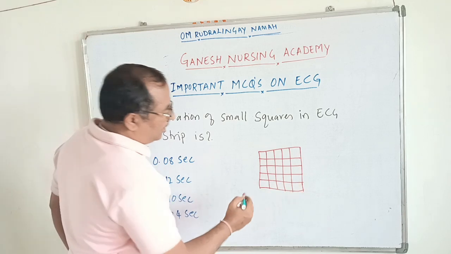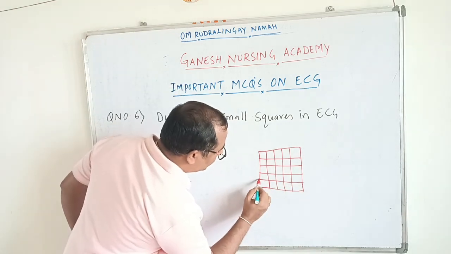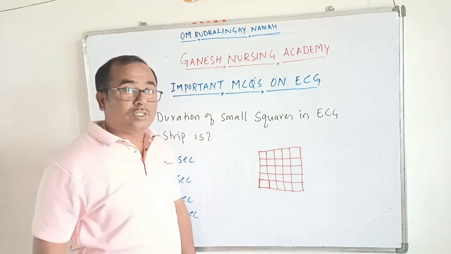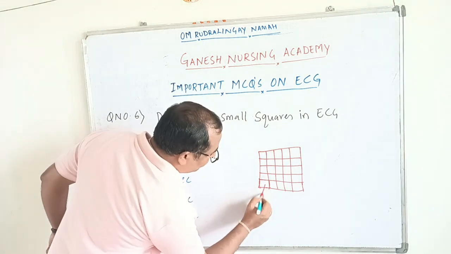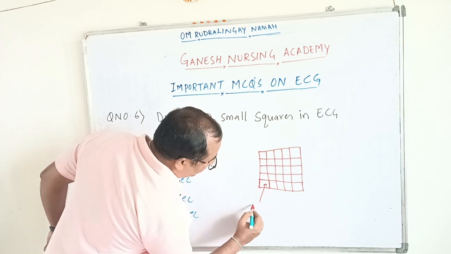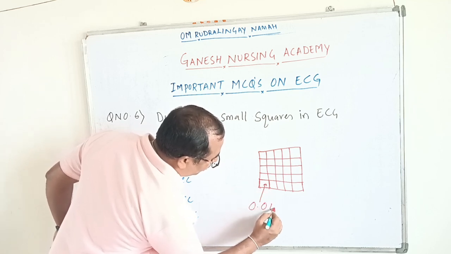So this is a large square and this is a small square. And what is the duration of a small square? The duration of this small square is 0.04 second.